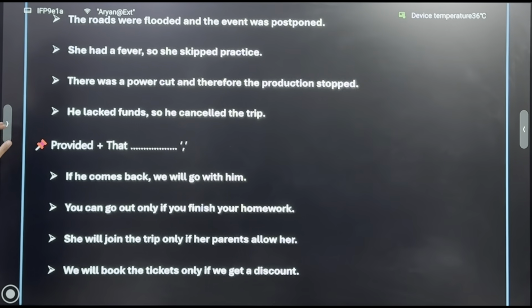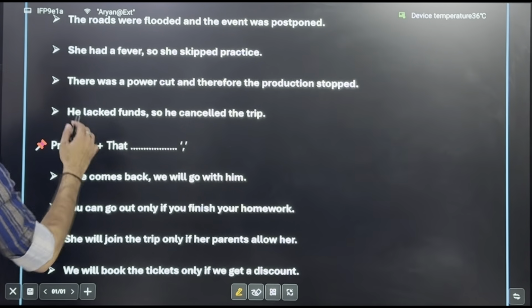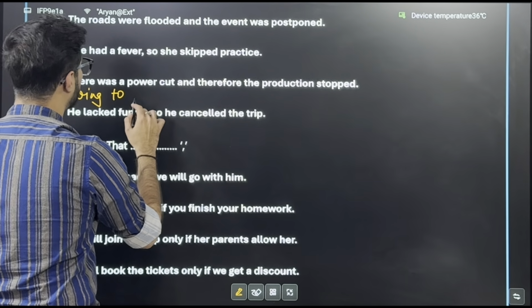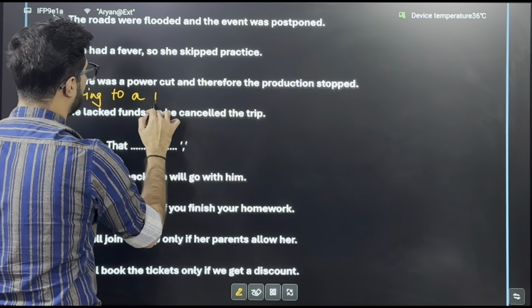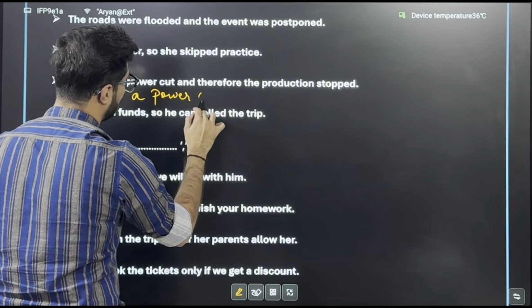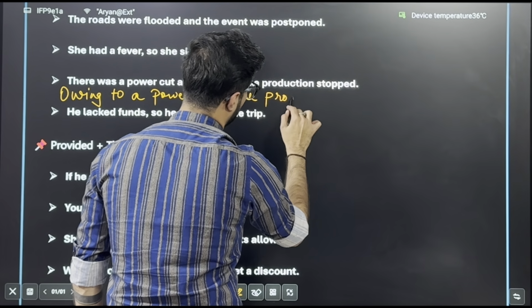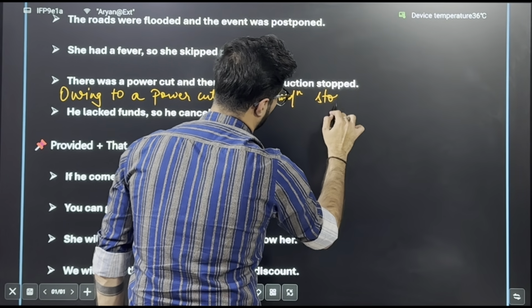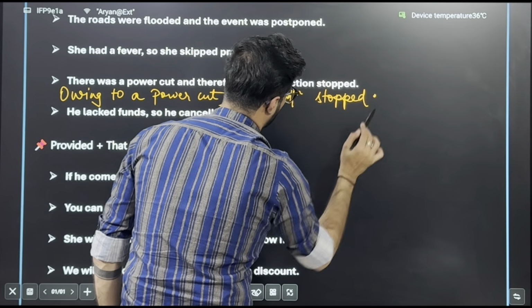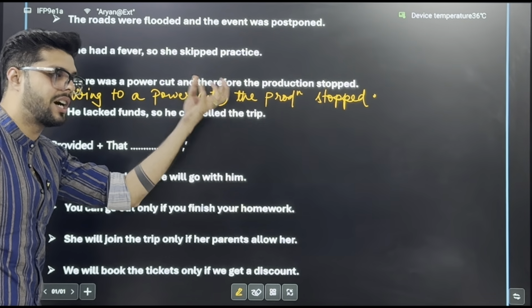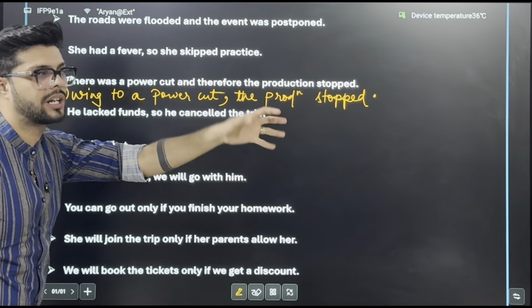There was a power cut and therefore the production stopped. For this it will be: owing to a power cut, comma, the production stopped. Okay? Full stop. Owing to a power cut, comma, the production stopped. Or the production stopped owing to a power cut.